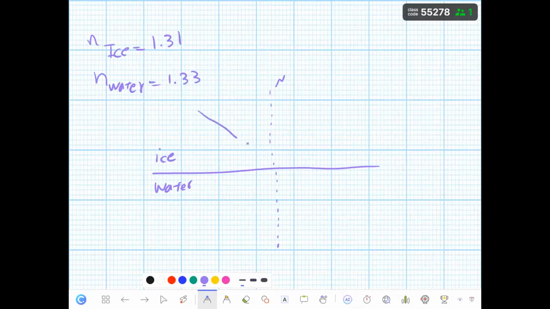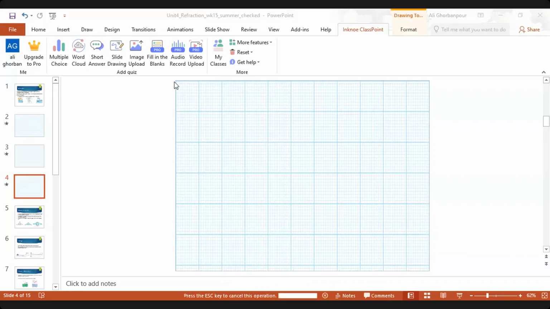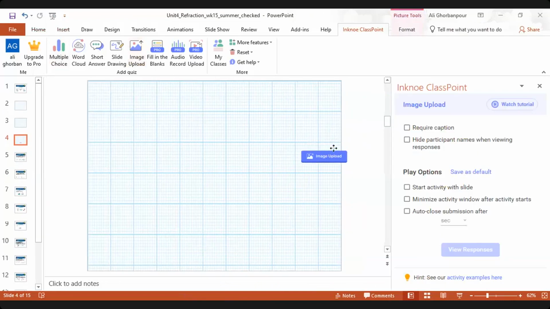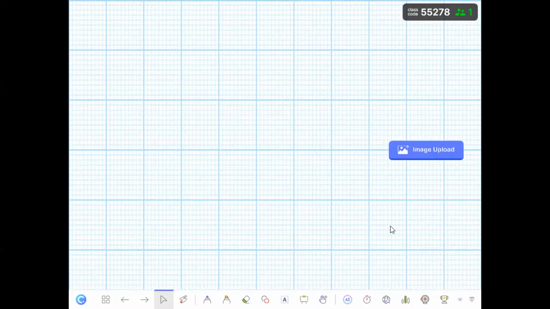And then this is the angle of incidence, yes? So what happens to the refracted light? Let me just insert an image upload. Oh, what happened? It's gone? Okay, let me just draw one more time.